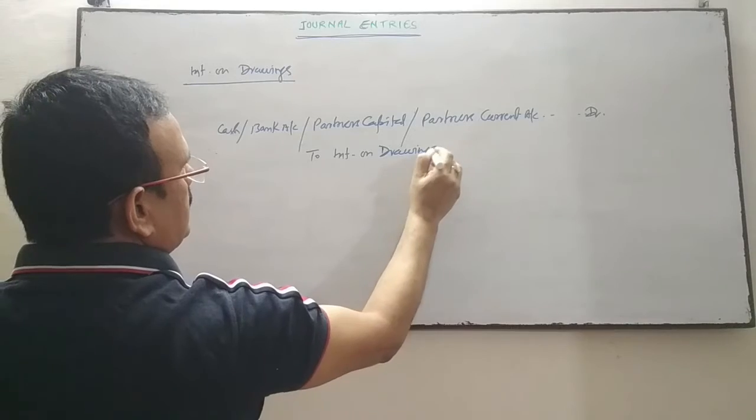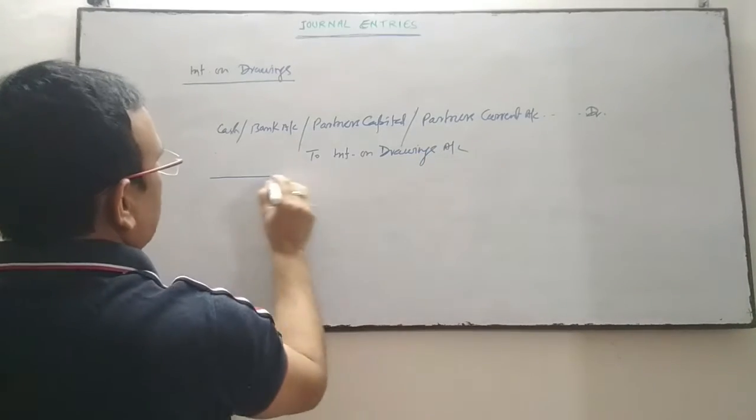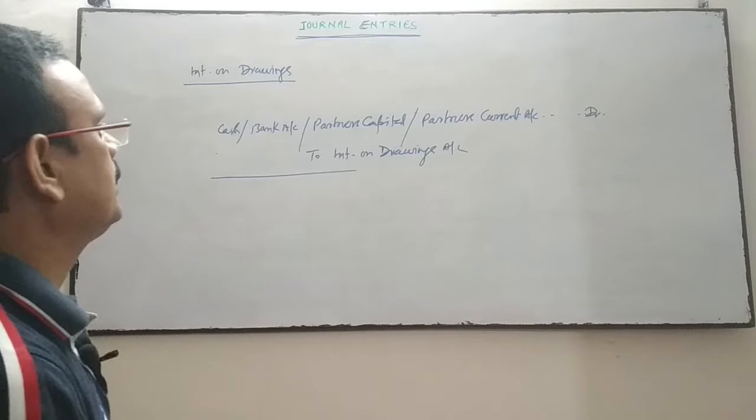Interest on drawings comes under nominal accounts, and is the income of the firm, so that's why it is credited.